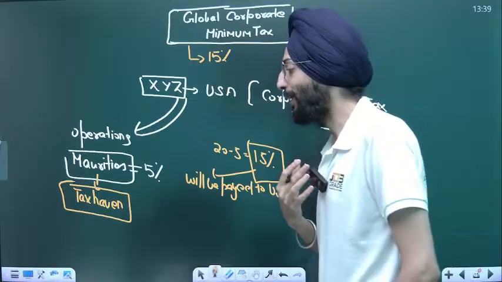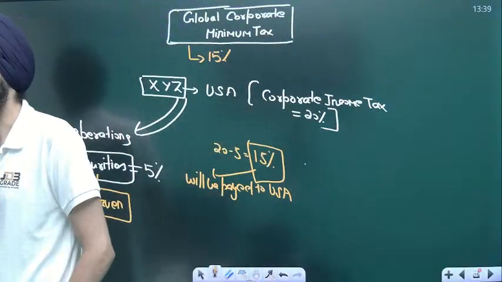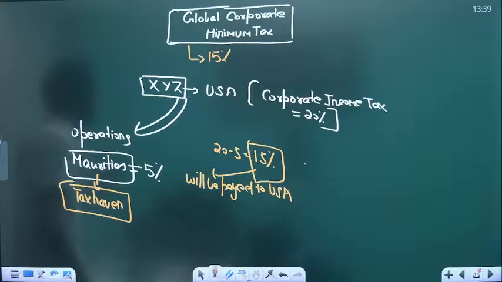So to address this problem, the concept of a global corporate minimum tax has come out by the delegation of various countries.